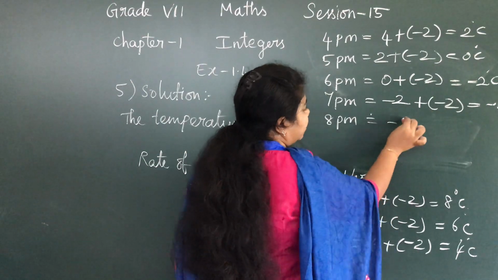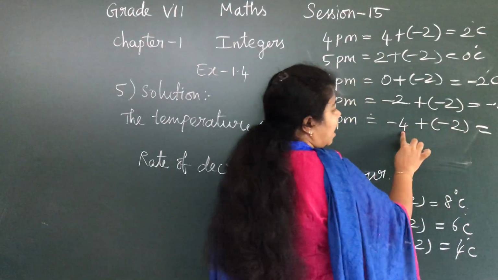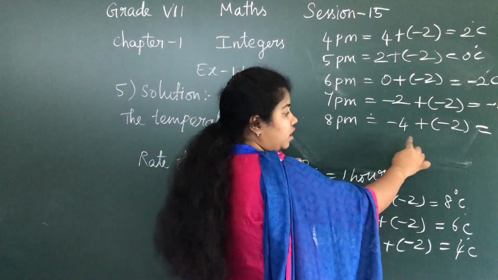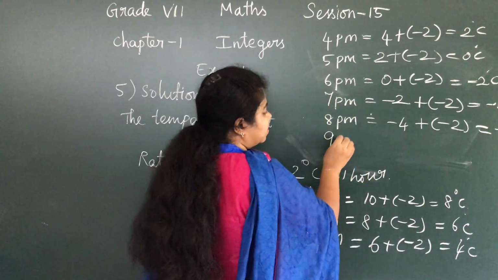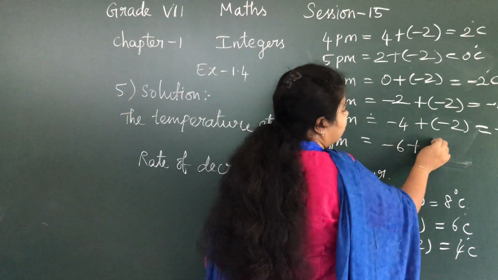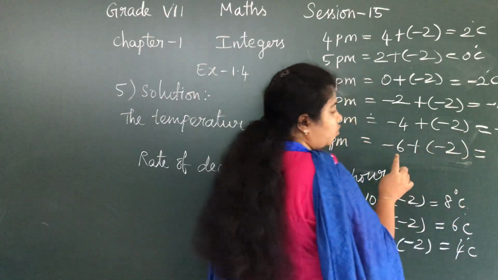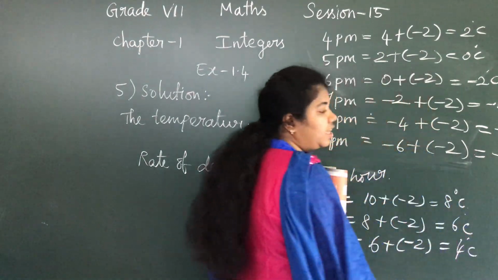It is -4 degrees Celsius plus -2, which is equal to, add the numbers 2 plus 4, it is 6, and write the symbol -6 degrees Celsius. At 9 p.m. it is -6 plus -2, which is equal to, add the numbers 6 plus 2, 8, and write the symbol -8 degrees Celsius.